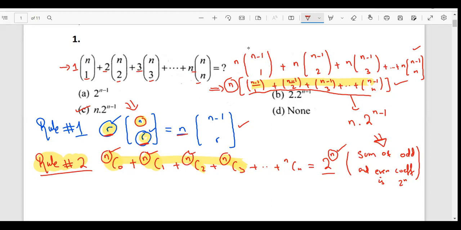I am explaining this because we will be using this again. For now, just know whenever you have this, you are going to get 2 power n. It means if you have n here, you're getting 2 power n. If you would have n minus 1 here, you would get 2 power n minus 1. So I had this n already, and then this entire thing turned out to be 2 power n minus 1. That is why the answer is C.